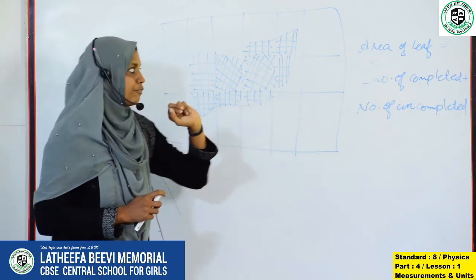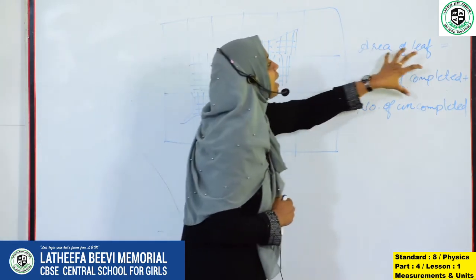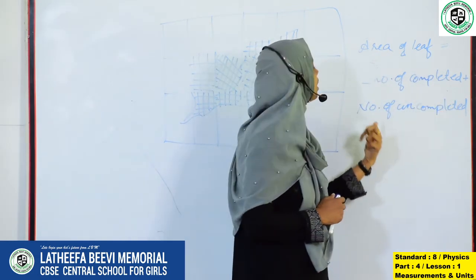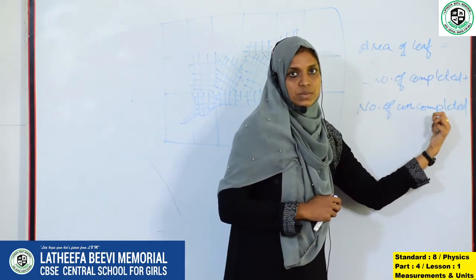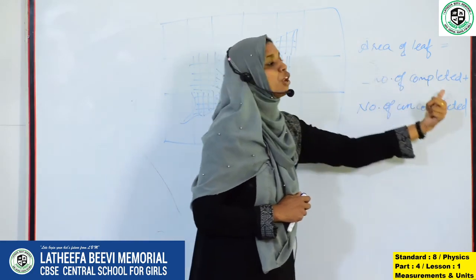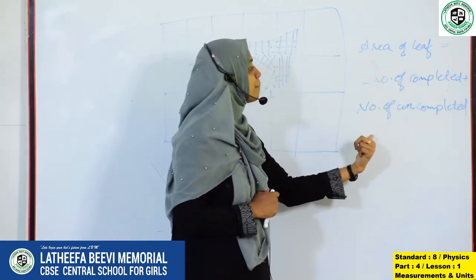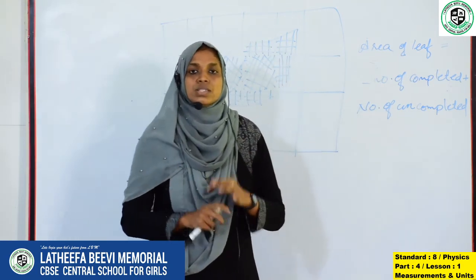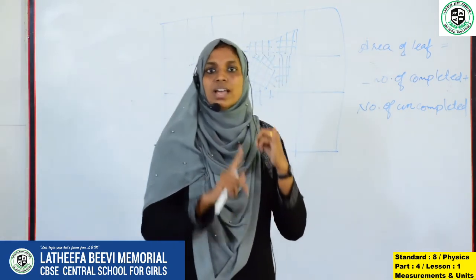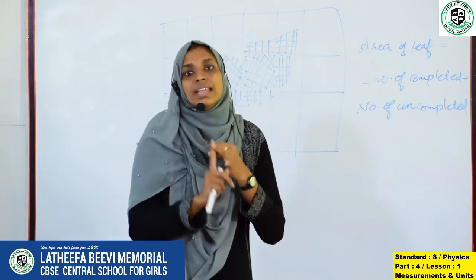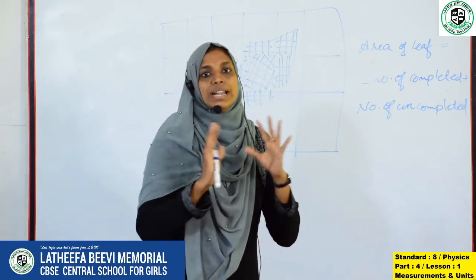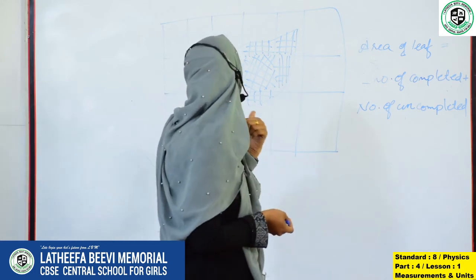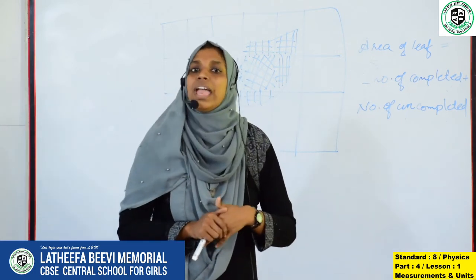The area is the number of completed squares plus the number of uncompleted squares. So in this class we discussed fundamental and derived quantities, fundamental and derived units, and how to find the area of a leaf.